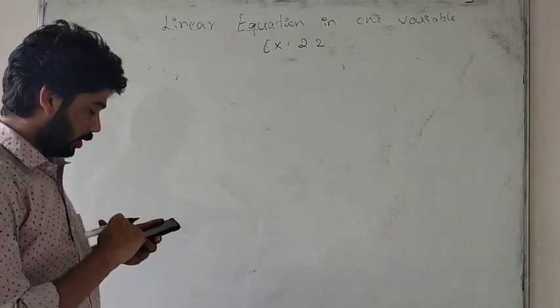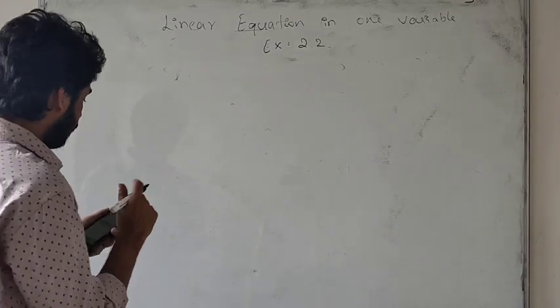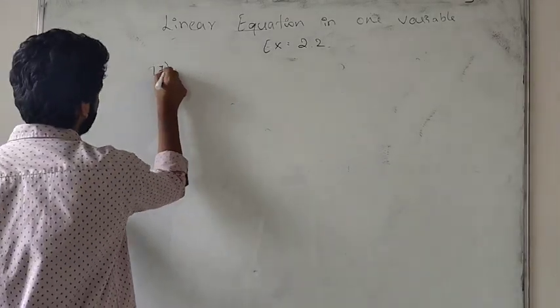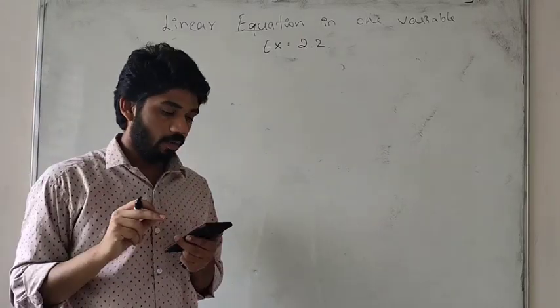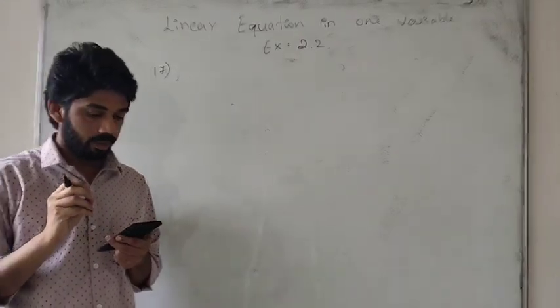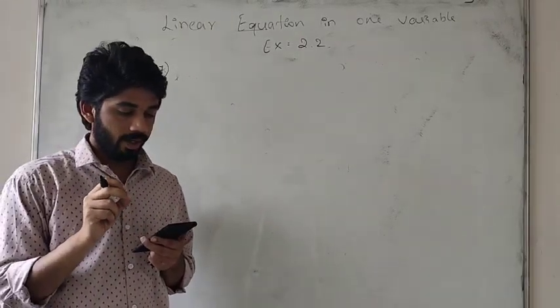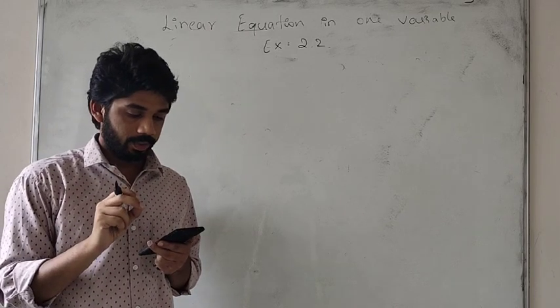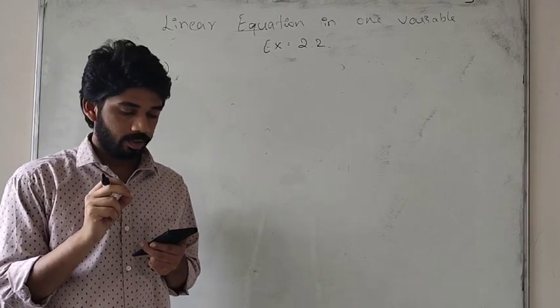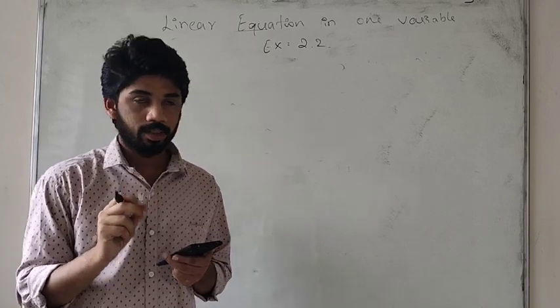So the next question is the 7th one. The question says that the sum of 3 consecutive multiples of 8 is 888. Find the multiples. We have to find the multiples, the sum of the 3 consecutive multiples.